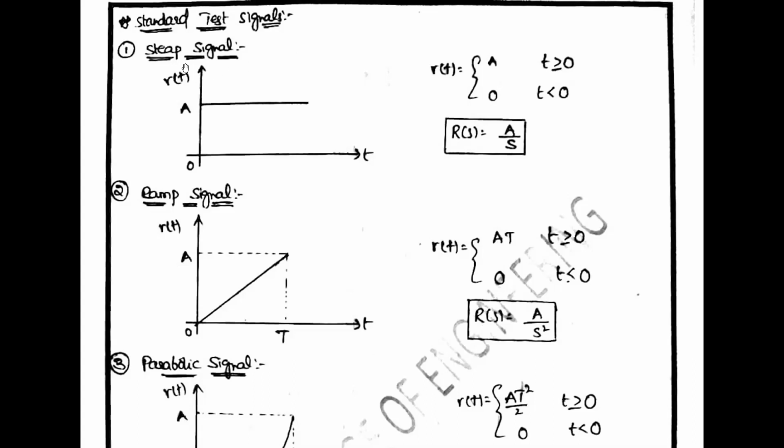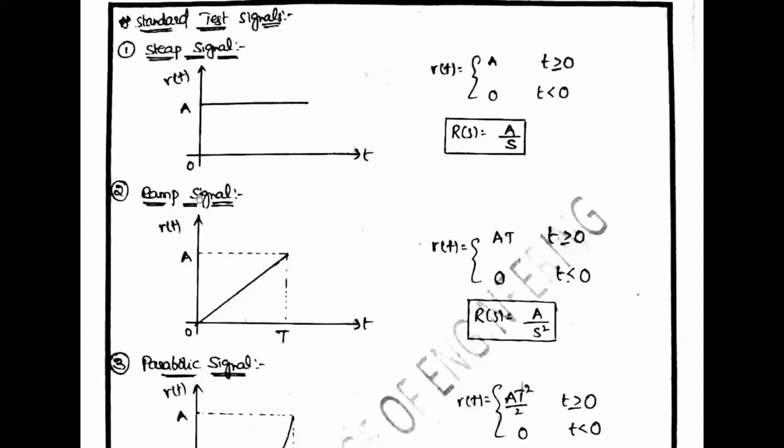The Laplace transform of the step signal is R of S equal to A by S. If your given input is a step signal, then R of S is equal to A by S. So the definition is: step signal is a signal whose value changes from 0 to A at t equal to 0 and remains constant. R of S is A by S.